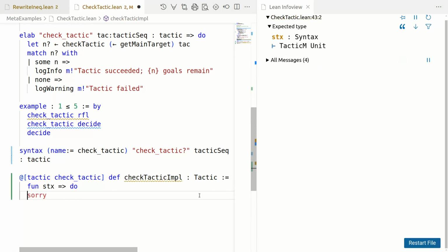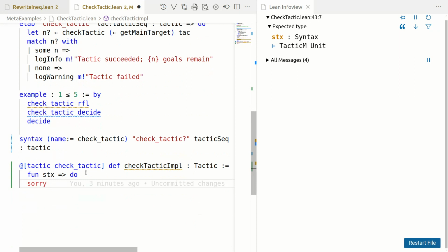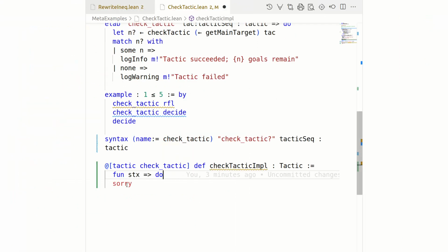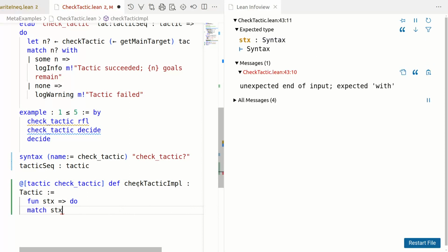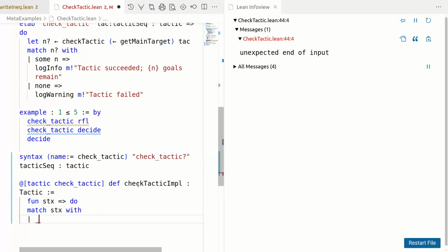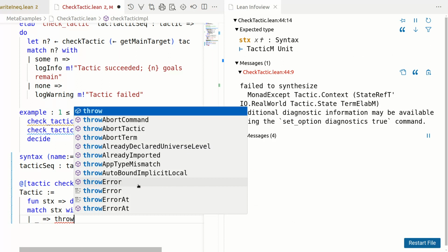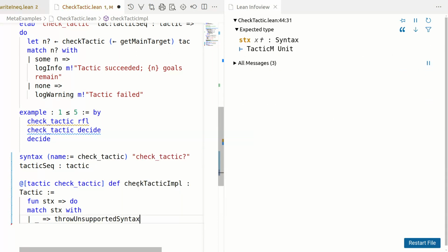So we have to match syntax. So we want a tactic M unit here. Now syntax has to be matched and we have to be a little bit careful here, because Lean doesn't know, even though we have this annotation, that our syntax is of this form. So we have to match against all syntax, throwing an appropriate error. So let me just start with the throwing the error part. If nothing matches, we throw unsupported syntax. So now if we run this tactic, it'll just throw unsupported syntax.